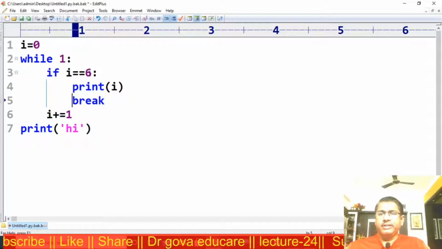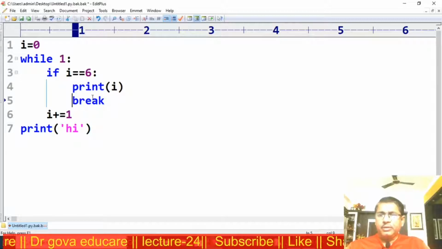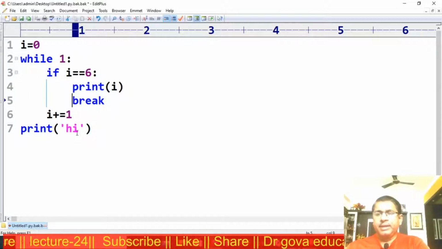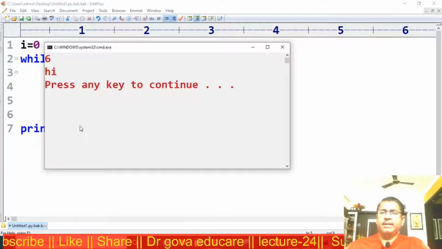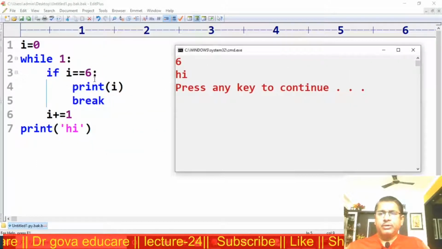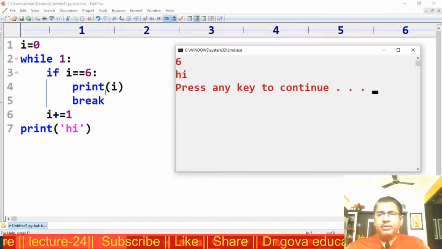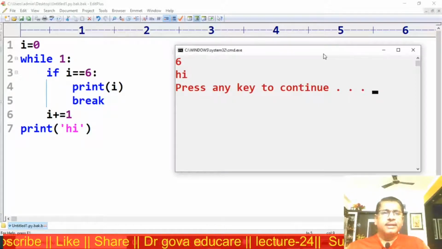If i is equal to 6, print the value of i, then control comes out of the loop. Then print high will be displayed on the screen. When i is equal to 6 is reached, control comes out of the loop, and high will be displayed on the screen.